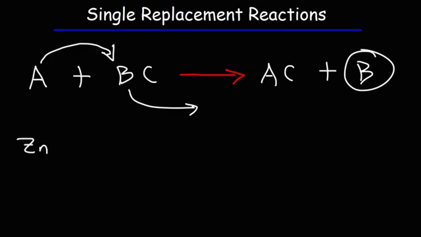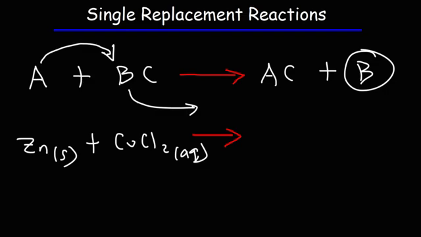In this case, for this type of chemical reaction, you're going to have a metal displacing another metal out of a compound. So zinc metal reacts with aqueous copper chloride, which means it's dissolved in water, to produce aqueous zinc chloride plus copper metal.